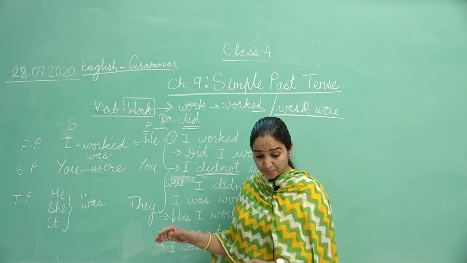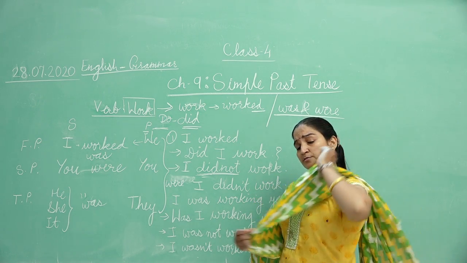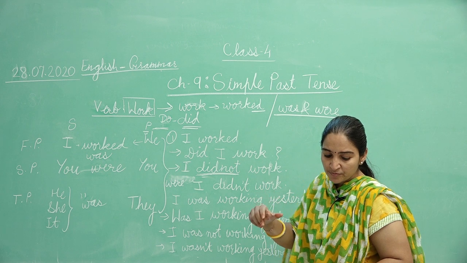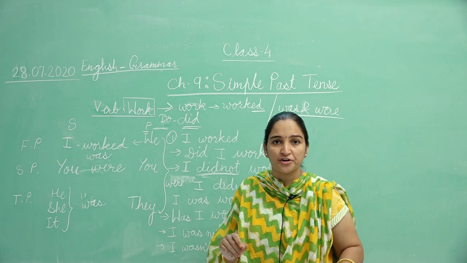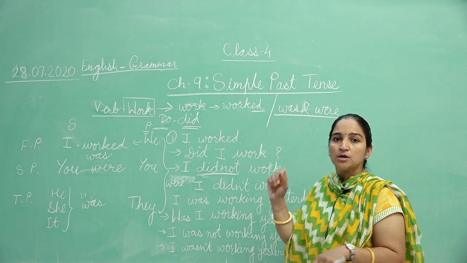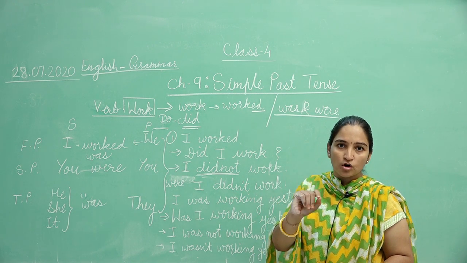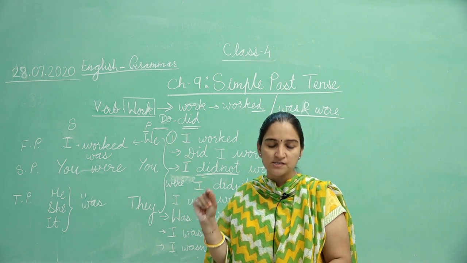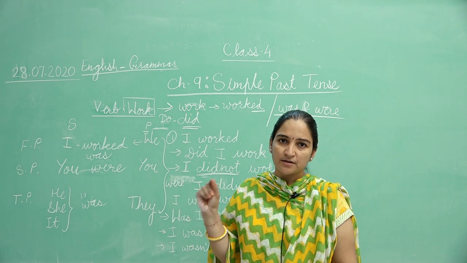right? So if you want a list of short forms, it is given on page number 40 in your grammar book. That is did not, then didn't, was not is wasn't, and were not is weren't, right?